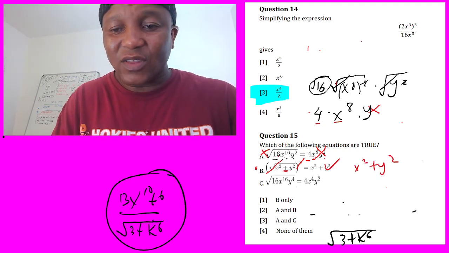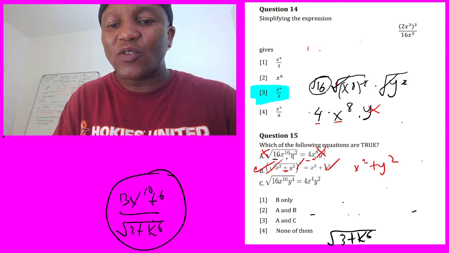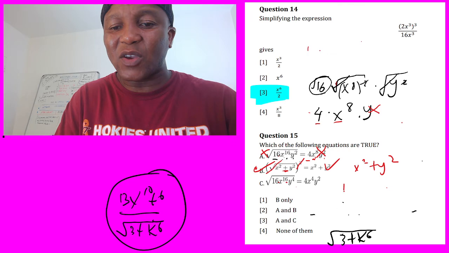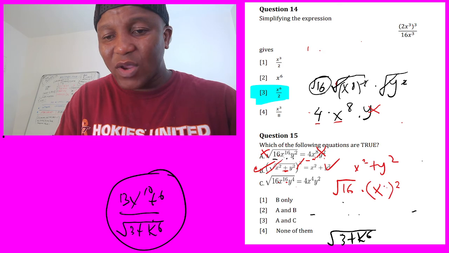Now let's go to the last one. The middle one is true. The last one we have to separate because there's a multiplication. So I'm going to say square root of 16 and square root of x. I'm going to put my 2. Which number is going to be in here? This is going to be 8.